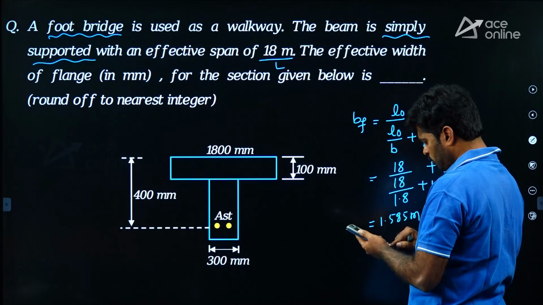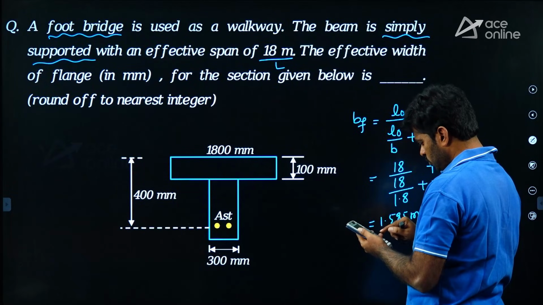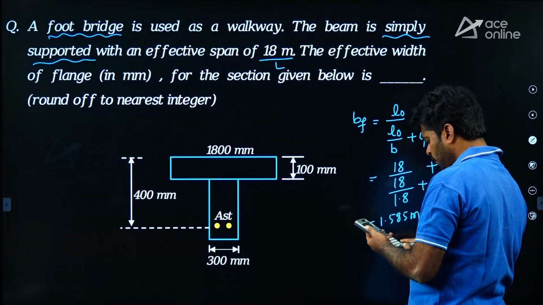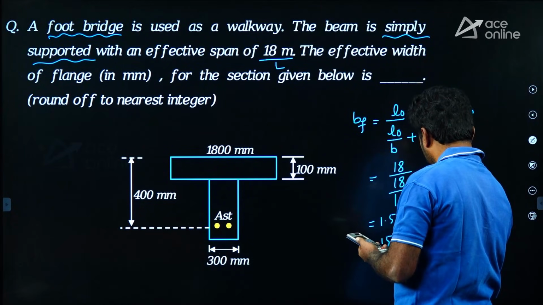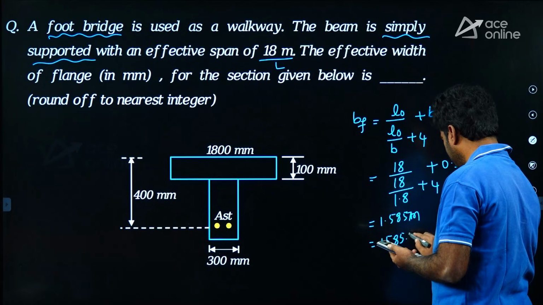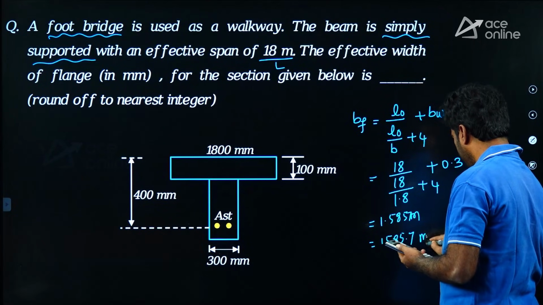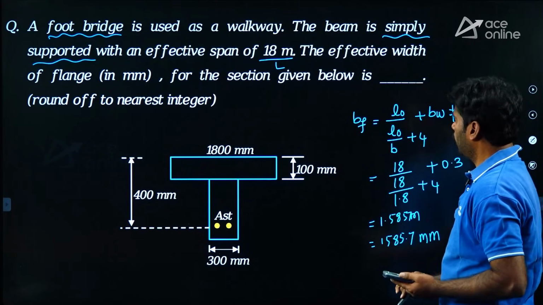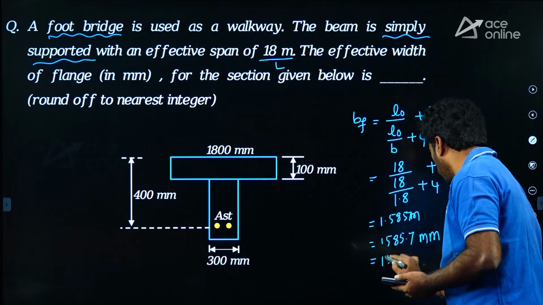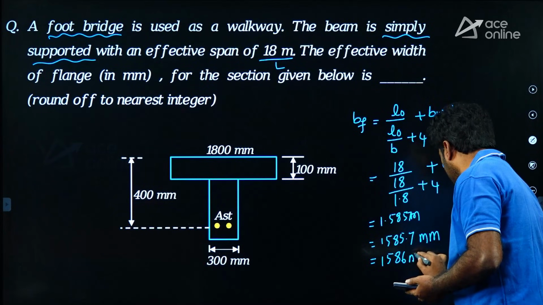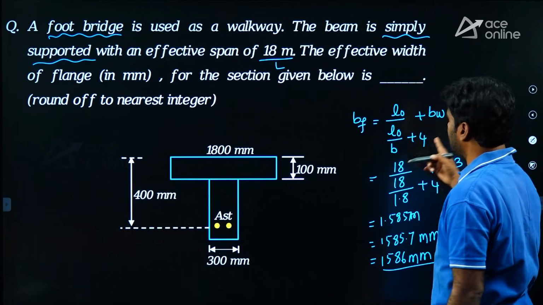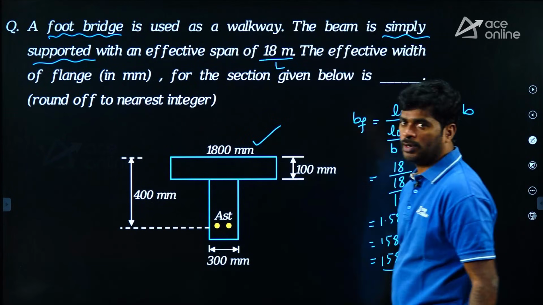1.585 meters, let us multiply by 1000. So we get 1585.7 mm. Okay, but we want an integer, so let us say 1586 mm. Let us compare with the actual width of the flange. This is the actual width of flange.